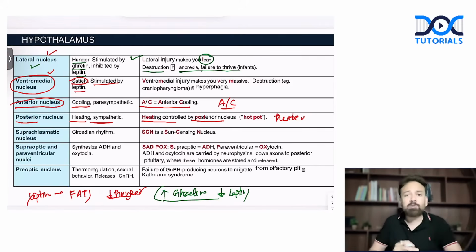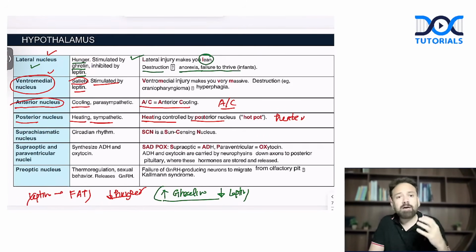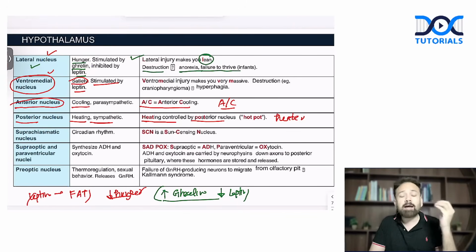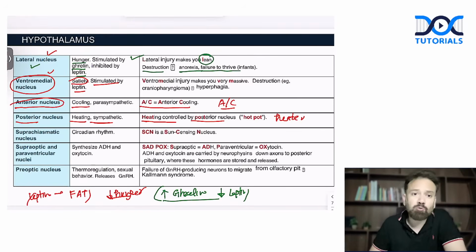Then the suprachiasmatic nucleus is for circadian rhythm. It is just above the chiasma. Whenever we are in the external environment, sunlight falls on the eyes and is picked up by the optic nerve going to the optic chiasma. Above the optic chiasma, we have the suprachiasmatic nucleus. With the help of sunlight, each and every cell of the body will know the exact time.